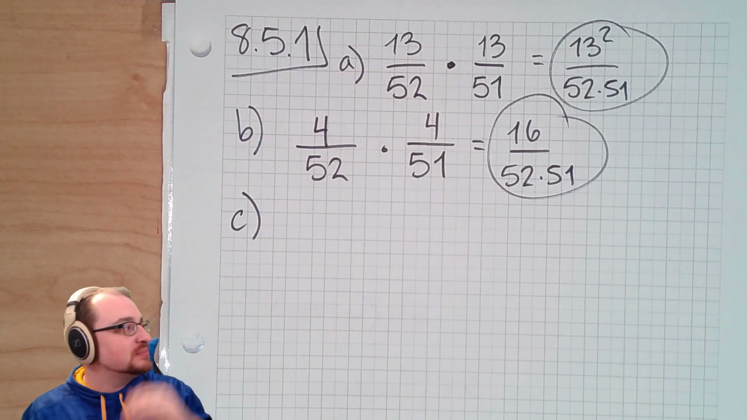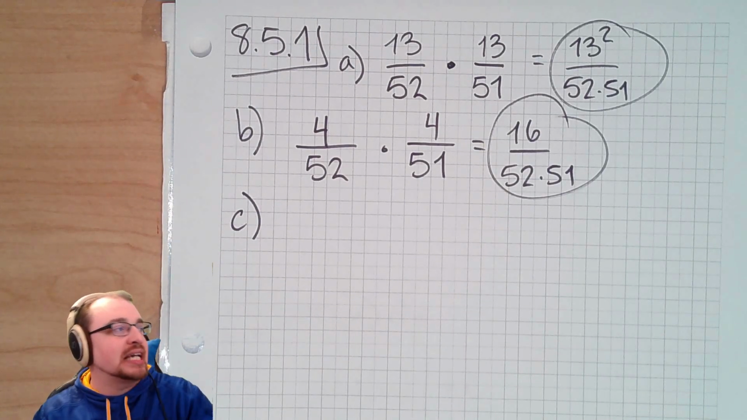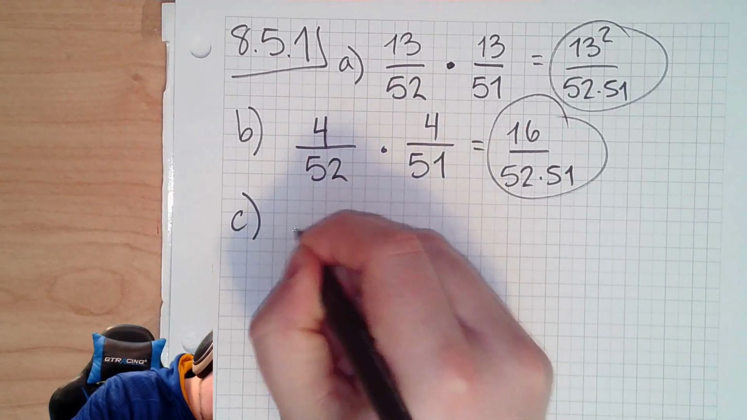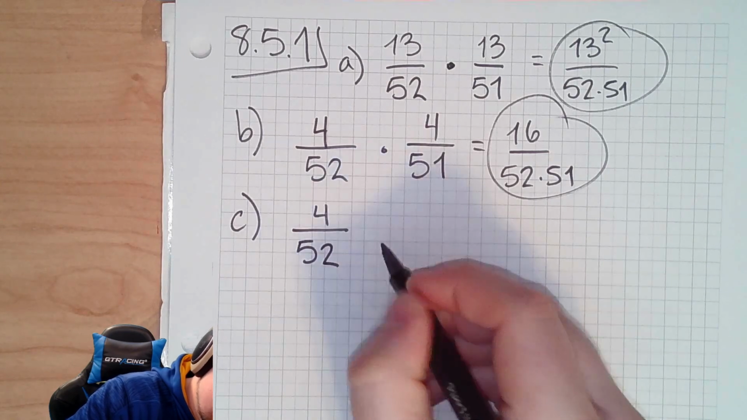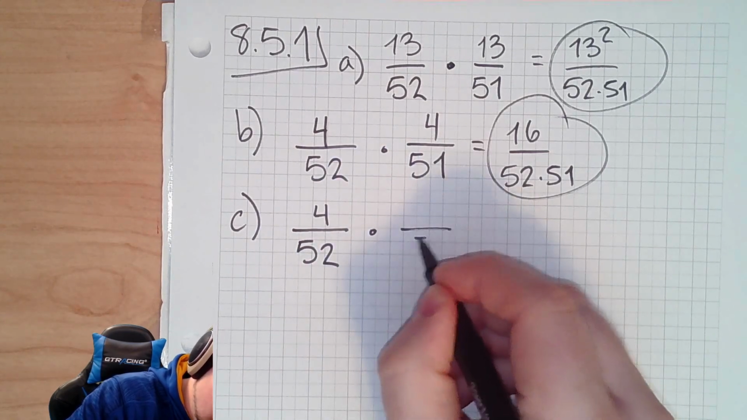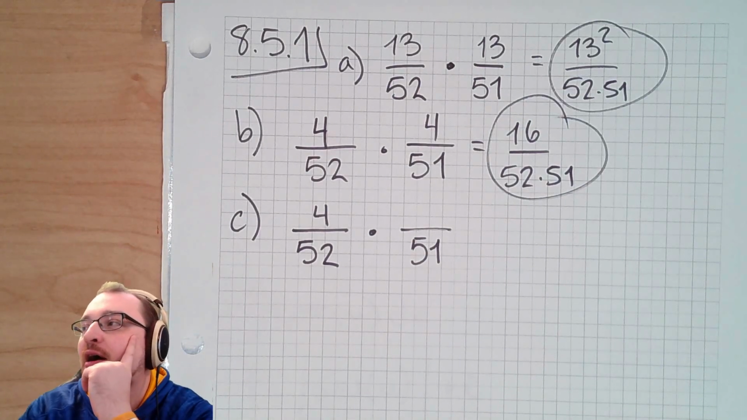All right, part C. What are the odds that the first card's a king and the second is a heart? How many kings we got in the deck? 4. 4 kings. 1 less card in the deck. How many hearts do we have now?